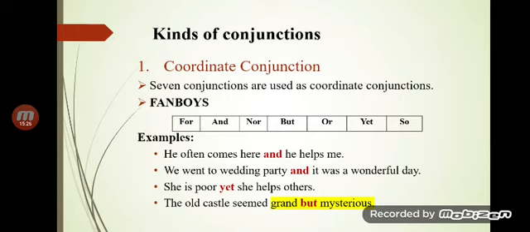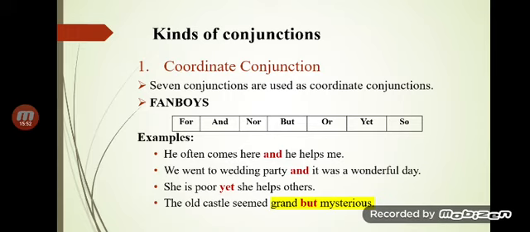Because the main name of these FANBOYS conjunctions is coordinate conjunction, but when we analyze them in a deeper way, we come to know that they are further divided into four different names: cumulative, adversative, alternative, and illative.